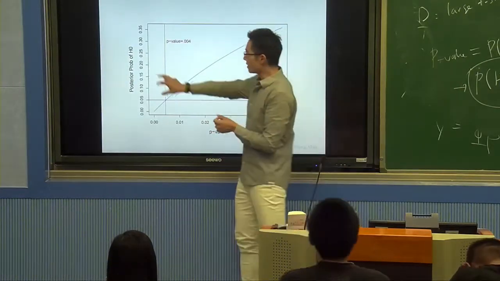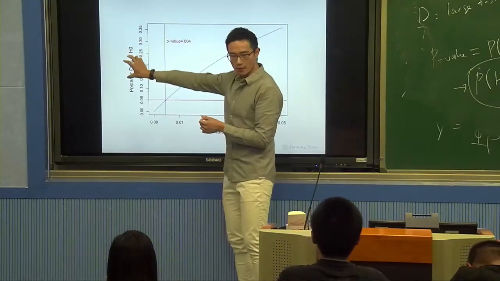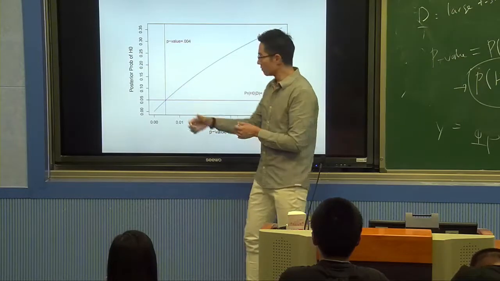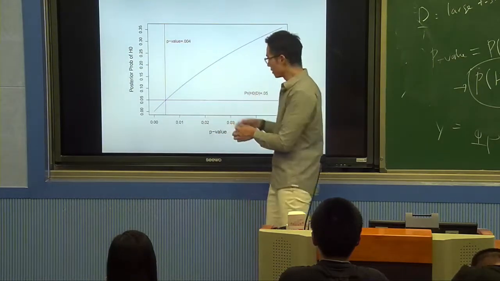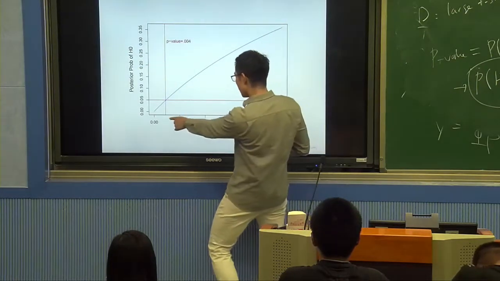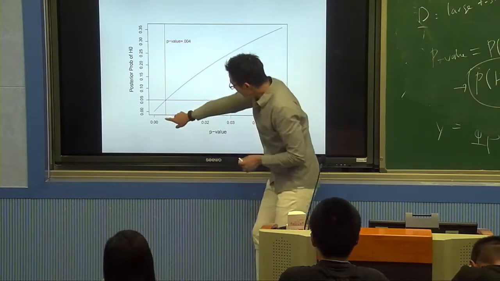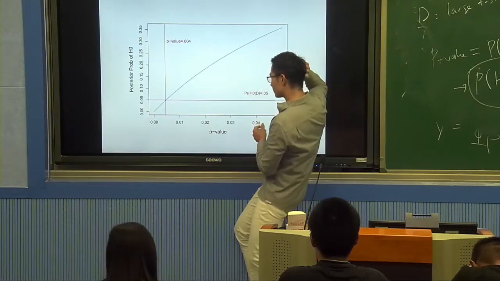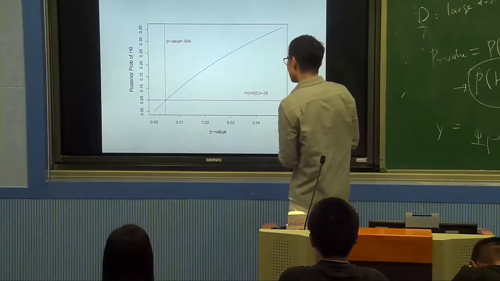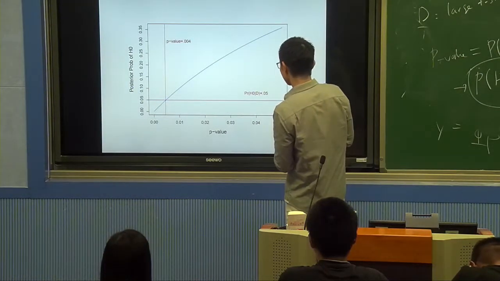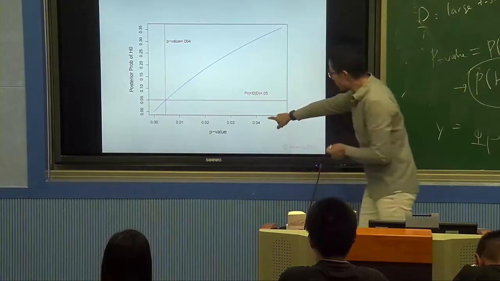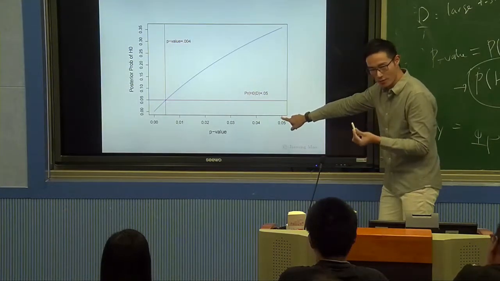Now, I would say this is the true probability that we should base our decision on. But this is the p-value. Look at the relationship. When the p-value is 0.05, that's a very small p-value.